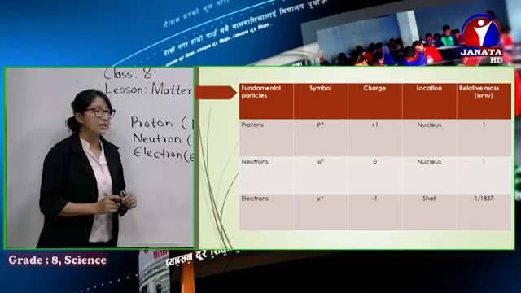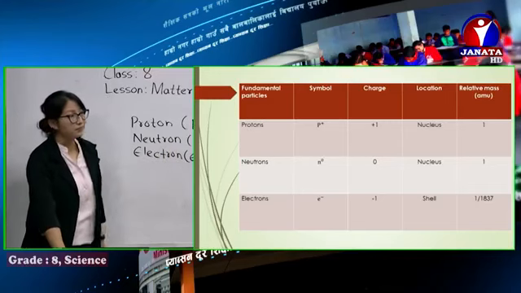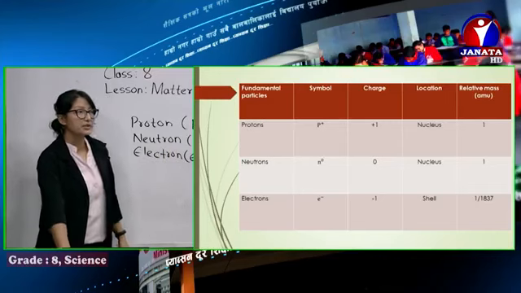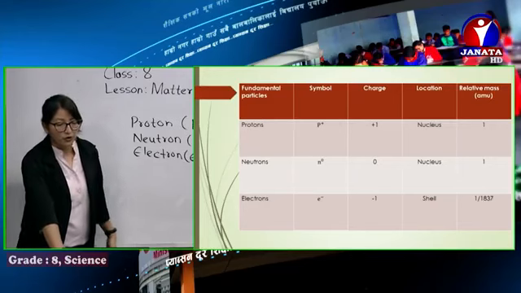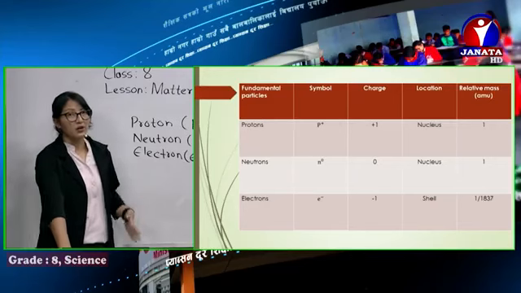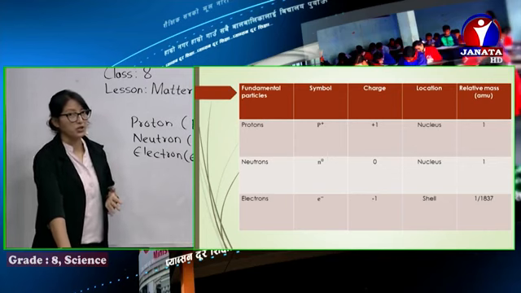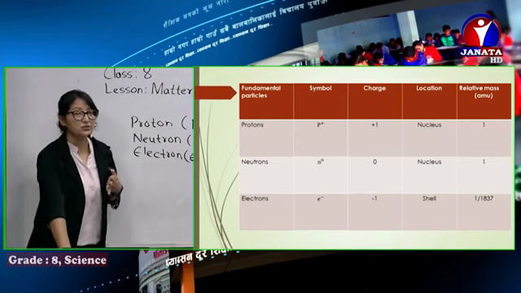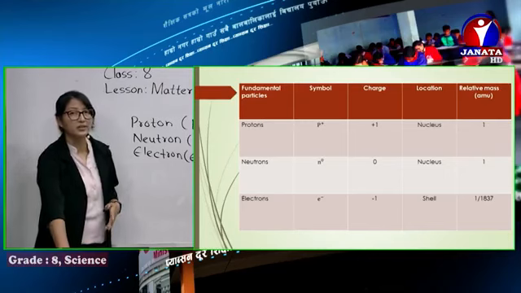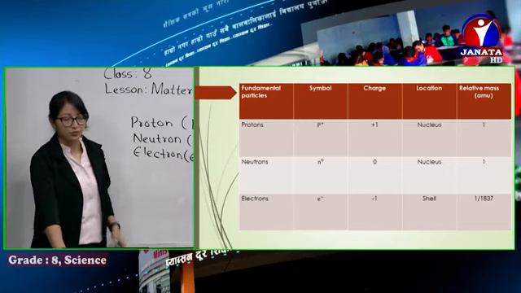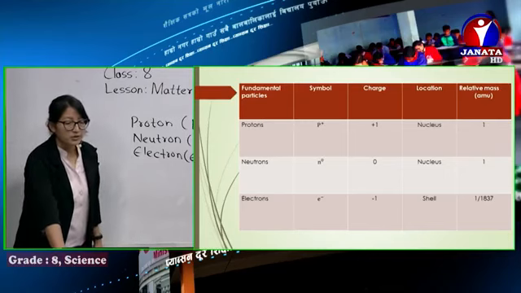And electrons: E minus is the symbol, negatively charged, and the location is in the shell. Its mass is 1/1837 of the mass of the proton. That means its mass is very, very small, around 1837 times lesser than that of a proton. So this is a short review.